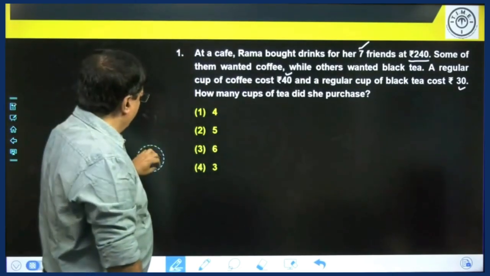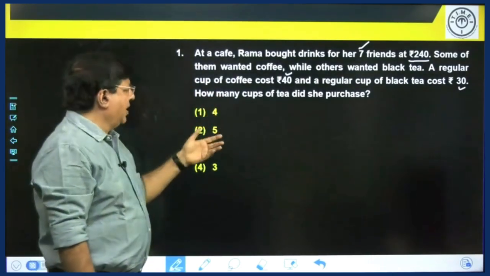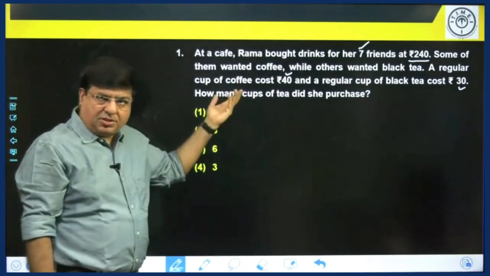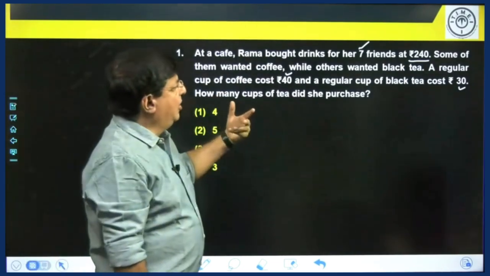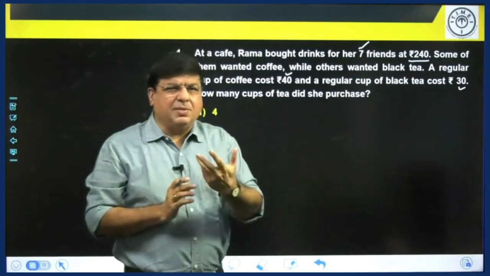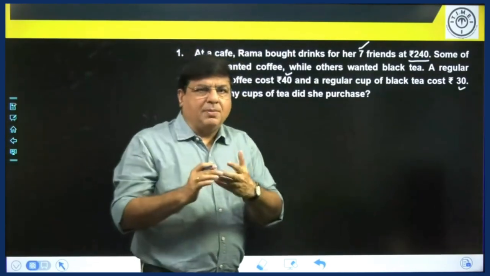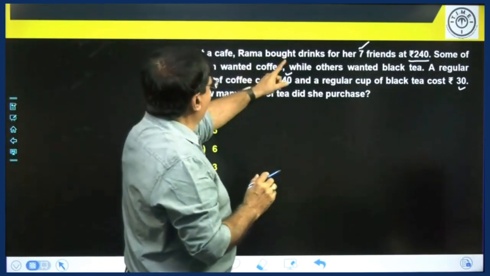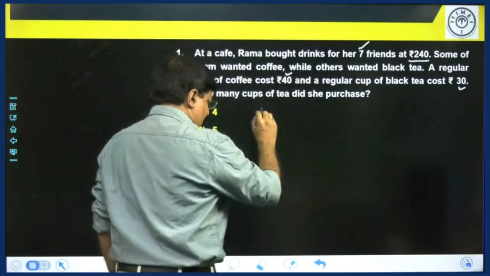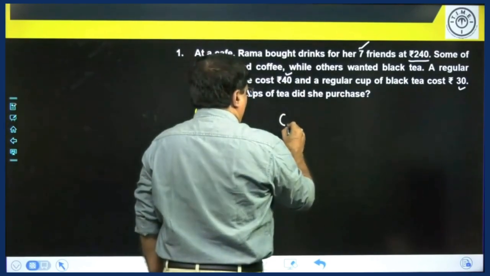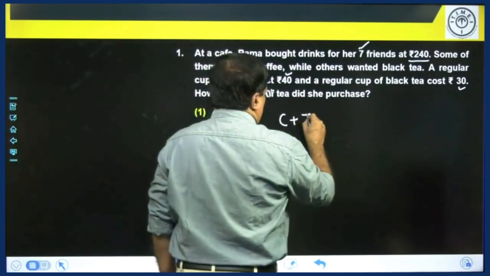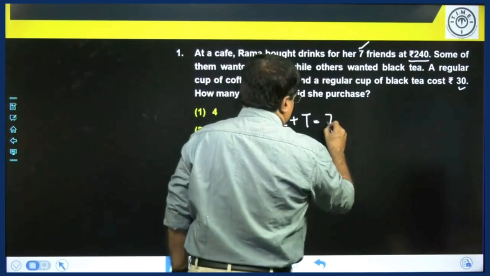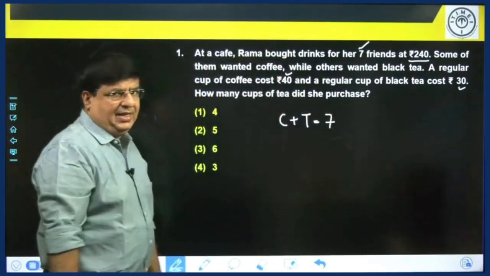Now, this problem you can work out from the options or you can look at writing equations, very simple equations. So, let us write 2 simple equations and try it out first. Total number of friends are 7. So, the number of coffee and tea that they are going to purchase is 7. So, C plus T is equal to 7.